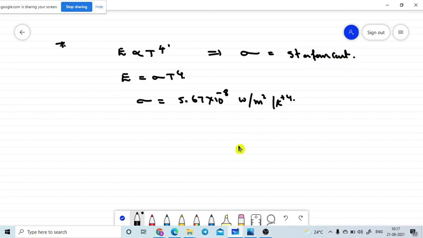Please correct that one. So this is the value we are having.